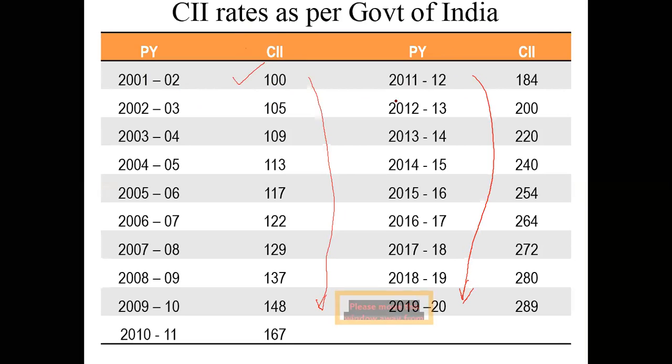So we are in 2019. If you had purchased something in 2001 for 100 rupees, today that something would have cost you 289 rupees. That is the meaning of it. If you had purchased something for 100 rupees during that time, today to purchase the same thing you should spend 289 rupees. So there is a depreciation in the value of the rupee.